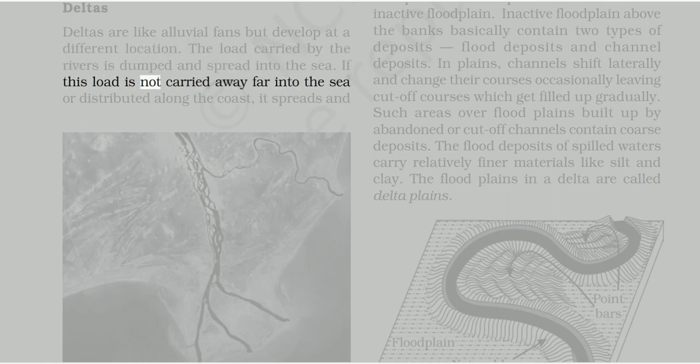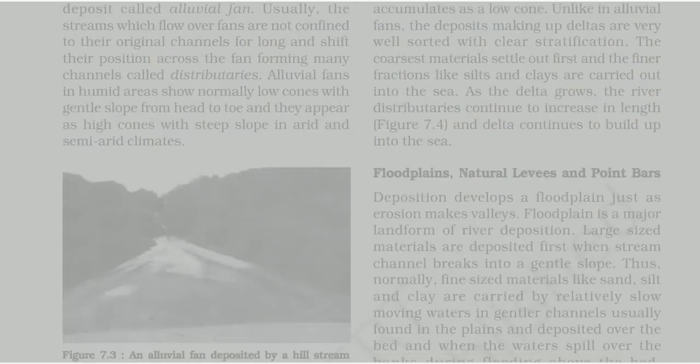If this load is not carried away far into the sea or distributed along the coast, it spreads and accumulates as a low cone. Unlike in alluvial fans, the deposits making up deltas are very well sorted with clear stratification. The coarsest materials settle out first and the finer fractions like silts and clays are carried out into the sea. As the delta grows, the river distributaries continue to increase in length, figure 7.4, and the delta continues to build up